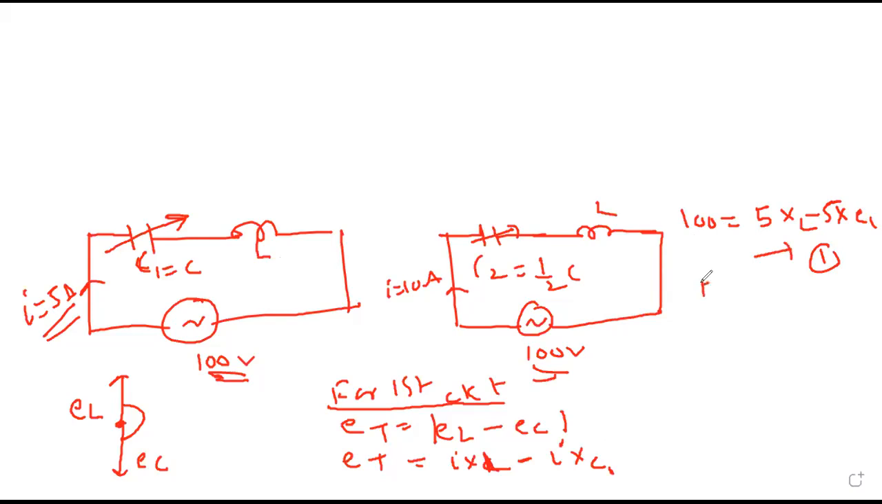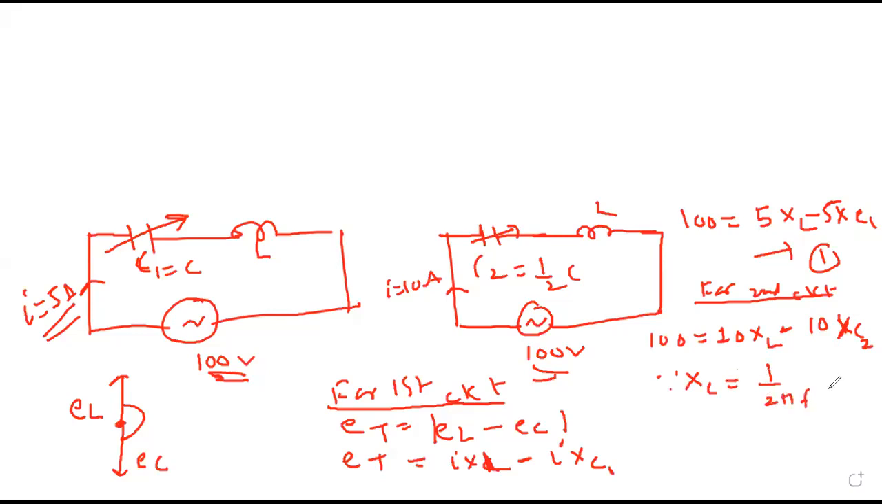For second circuit, again total is same, but current is 10. XL is same, minus current is 10 times XC2. Can you tell me what is XC2 in terms of XC1? Can anybody tell what is XC2 in terms of XC1? XC is 1 upon 2 pi FC, correct? No?